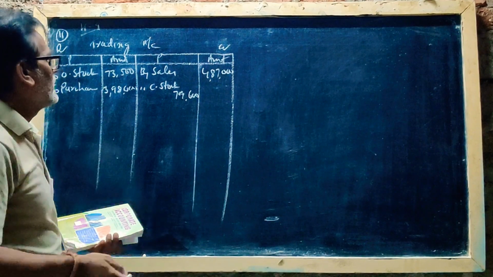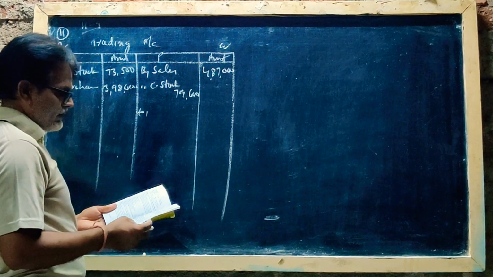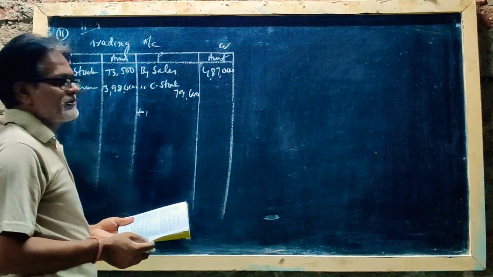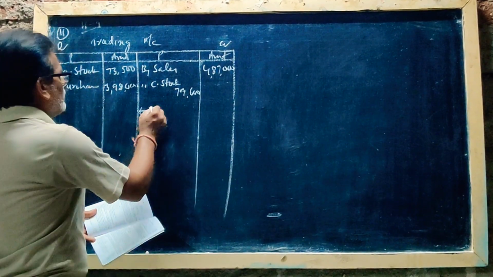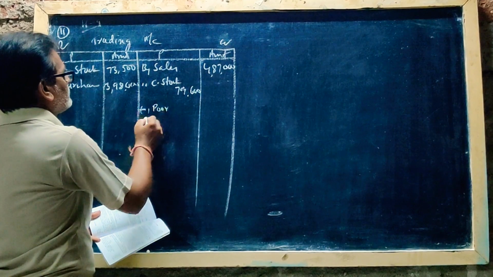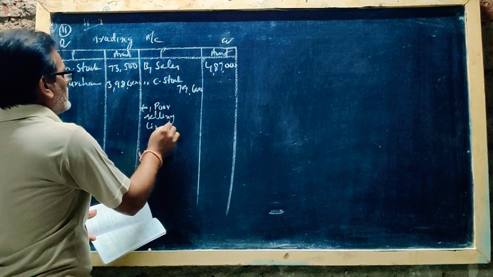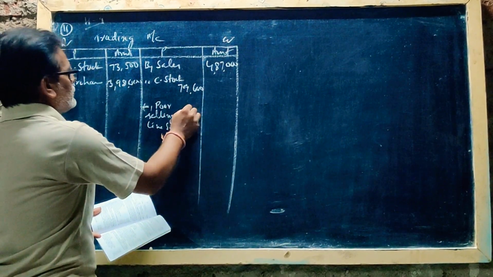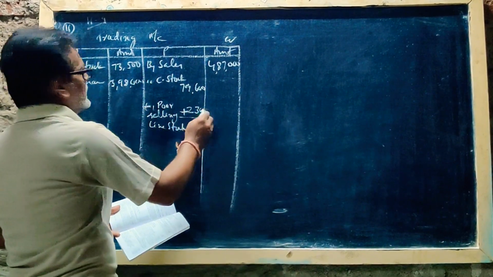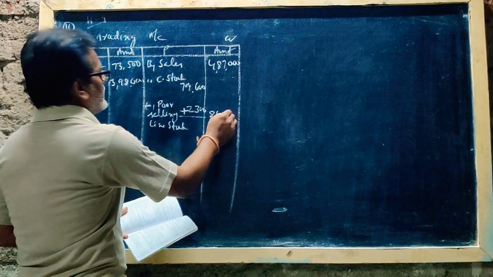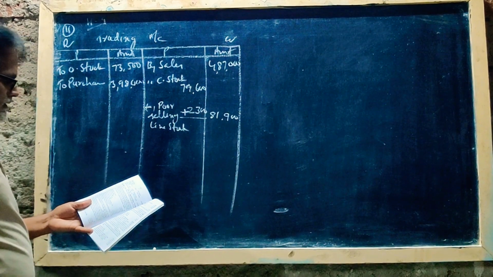So the amount written off, 2,300, you have to add. If there was no fire accident, that stock would also be included in closing stock. That's why we add the poor selling line stock 2,300. Total 81,900 rupees. There are no wages. That's all.